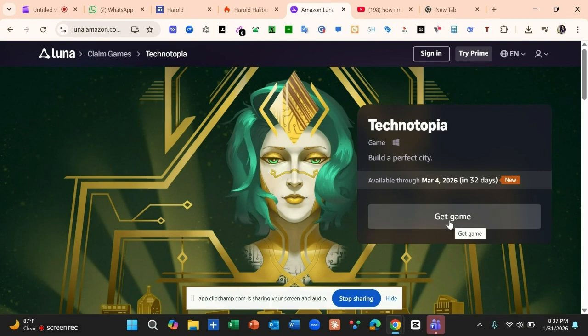You can see that this game is going to be available through March 4, 2026, which is almost 32 days from now, and it is a new game. This is just the simple explanation of how you can play this game, and I want to believe this is very clear to you.